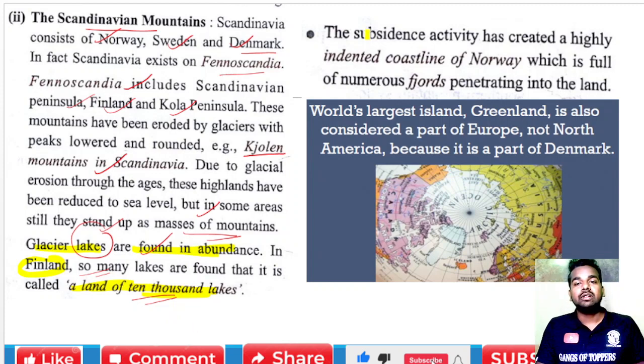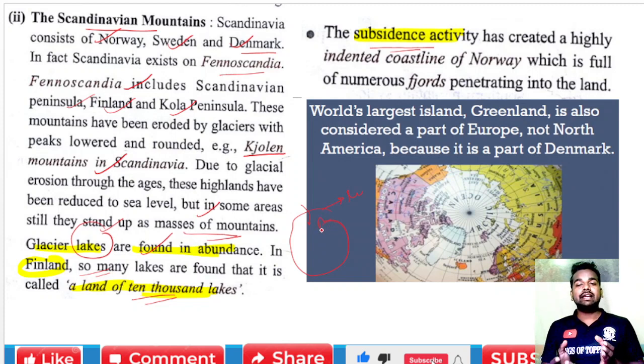Okay, now if you talk about the subsidence activities, I think you know about them. If you have studied the core of the earth, in between you will see the lithosphere, and just below the lithosphere we find the asthenosphere, which is actually liquid rock.